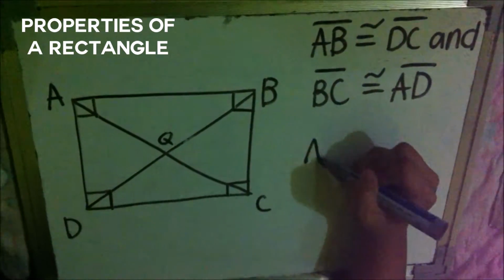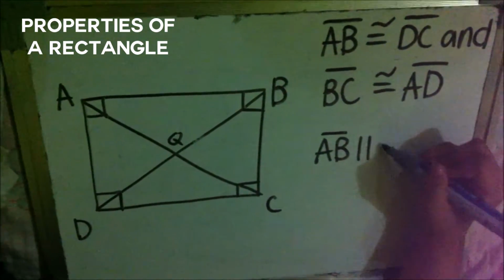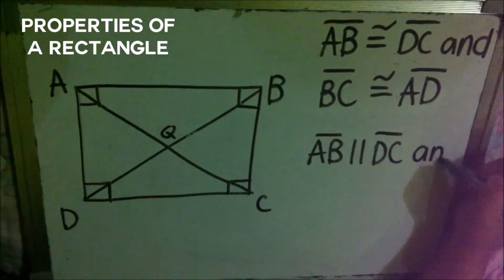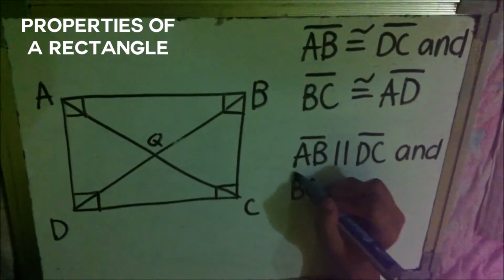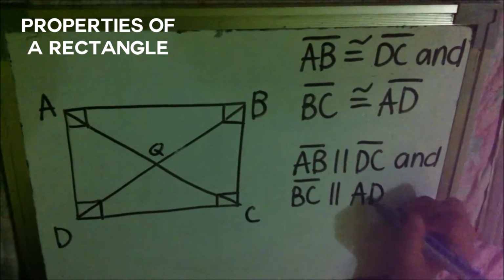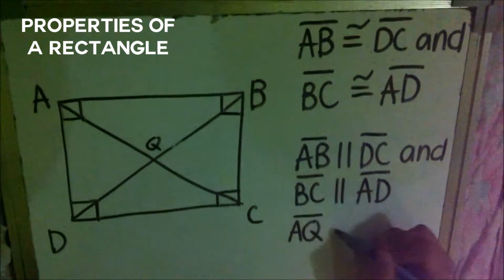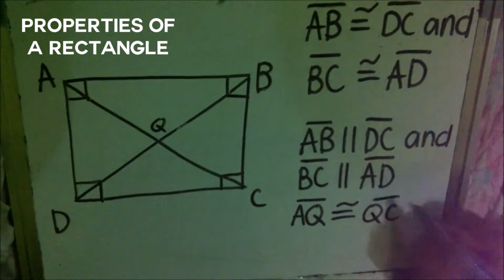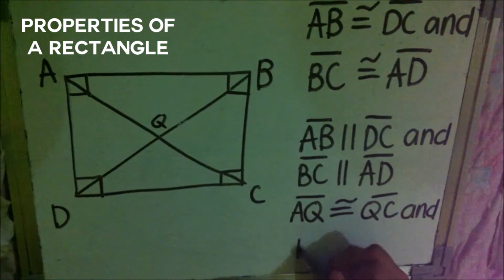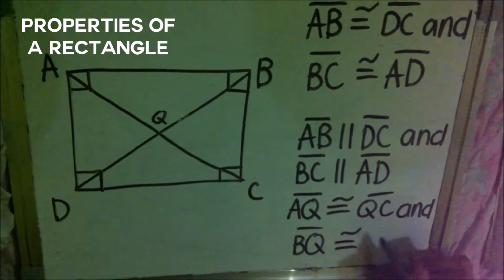Opposite sides are parallel. Line AB is parallel to line DC, and line BC is parallel to line AD. Diagonals bisect each other. Line AQ is congruent to line QC, and line DQ is congruent to line BQ.